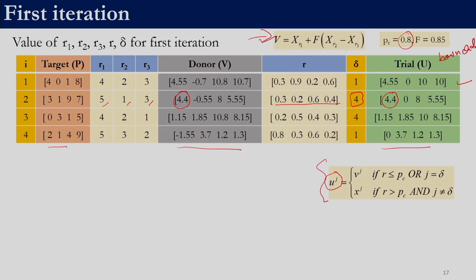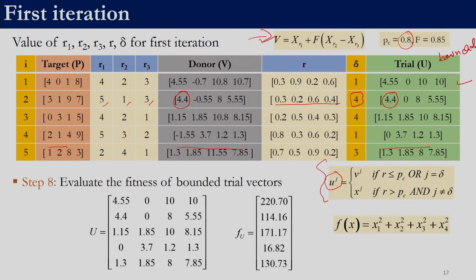So, now that this trial vector is bounded, we can evaluate the fitness for each of them. The fitness for the first solution is 4.5 square plus 0 square plus 10 square plus 10 square, which gives you 220.70. Similarly, the fitness for all the solutions is to be determined.